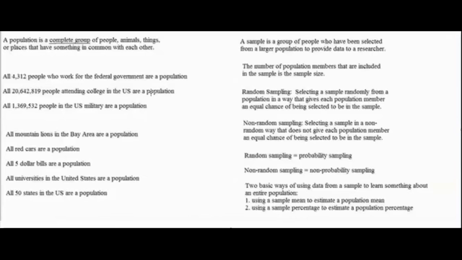I also wouldn't want a sample that's made up of mostly seniors and not very many other grade levels, because then the mean age of my sample would overestimate the mean age of the entire US college student population. What I would want is a balanced mixture of all 4 grade levels in my sample, so that the mean of my sample would come out fairly close to the mean of the entire population.